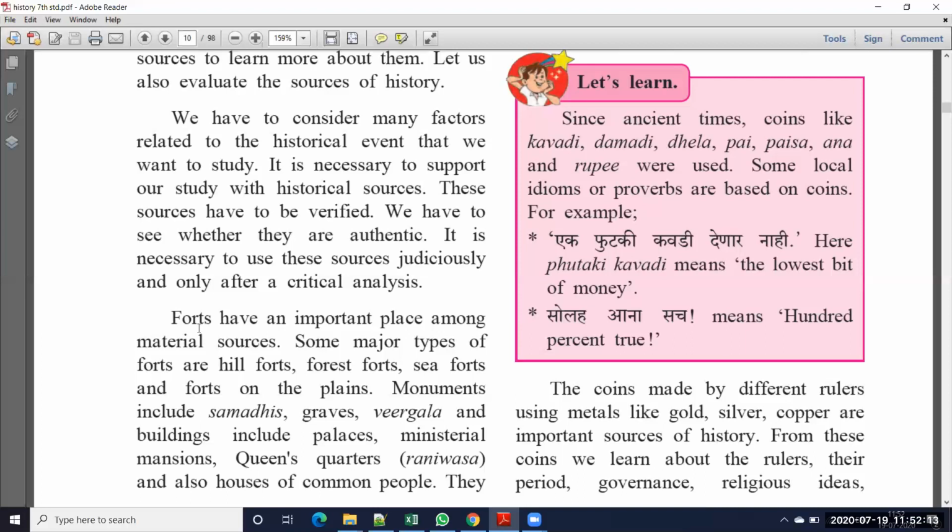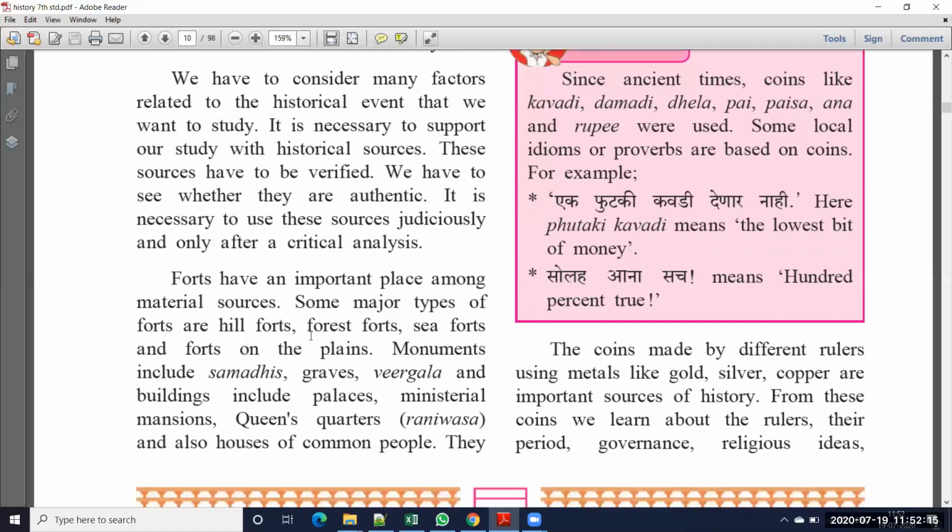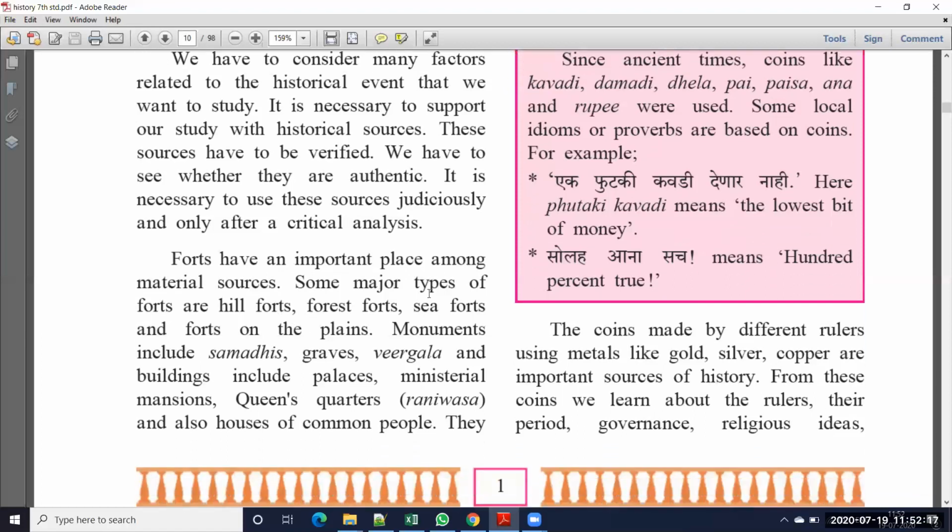Okay, next one is forts have an important place among material sources. Some major types of forts are hill forts, forest forts, sea forts, and forts on the plains. So the main sources of history are forts also. Already we know Devgiri fort is there. Maximum forts are built in the highest regions, on the mountains only. Why? Because for the protection of their state they built the forts on the mountains.